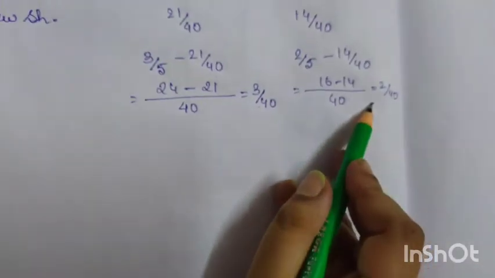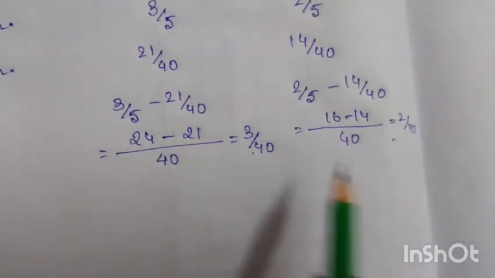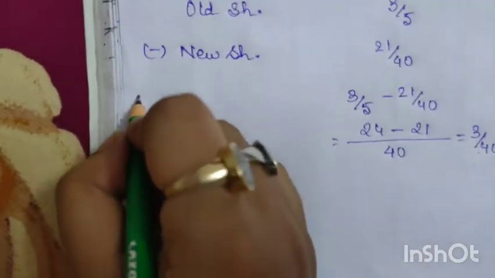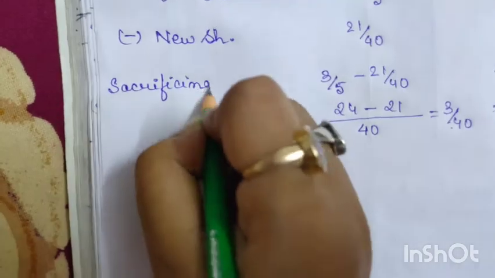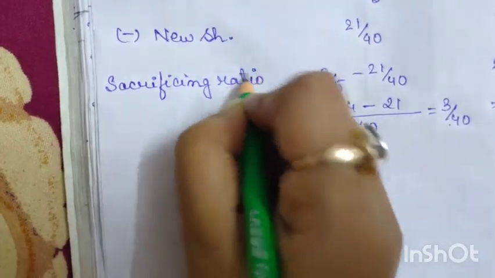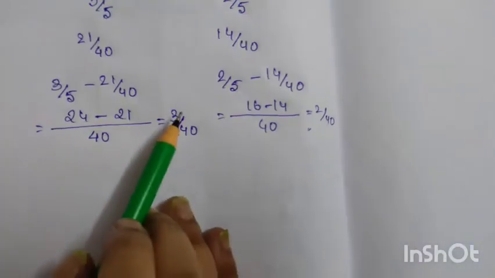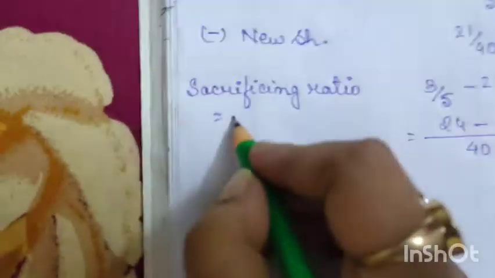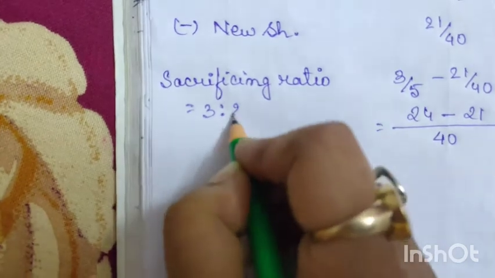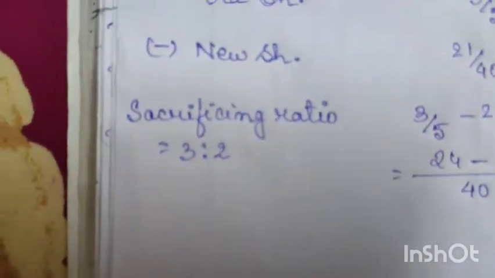So the denominator is the same, as you can see. So the sacrificing ratio is 3 by 40, 2 by 40, so we come to the conclusion that the sacrificing ratio is 3:2.